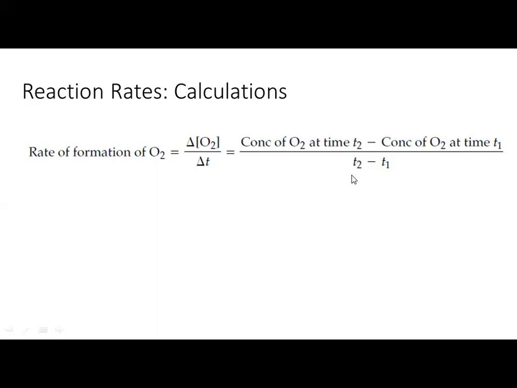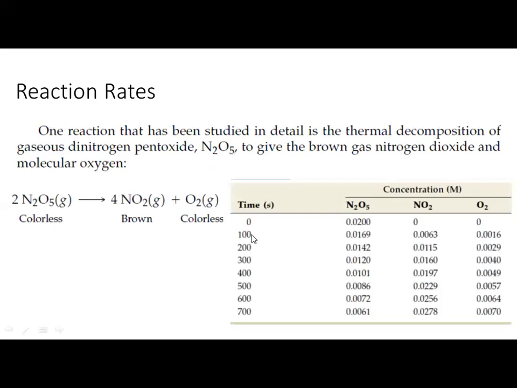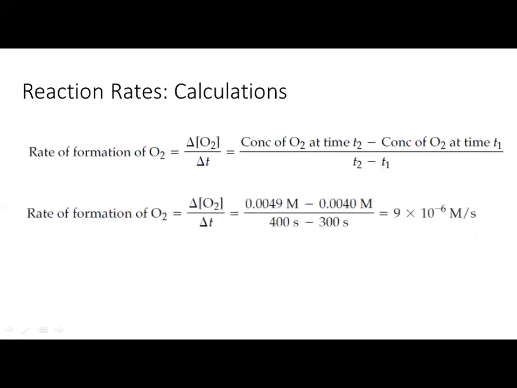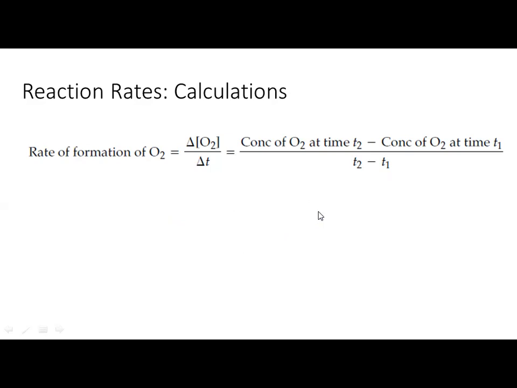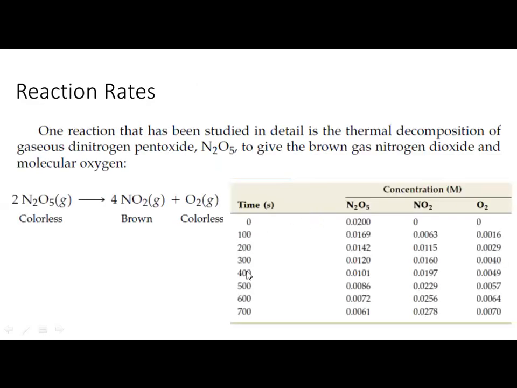And this is the T2 minus T1. And of course, the concentration is also given over here. I'm talking about this one, 100 to 200. This is the time, and these are the concentrations. Concentration is increasing from 0.0016 to 0.0029, so you just put the value over here. Actually, I have taken this as a change here, 300 to 400. The concentration is given over here.